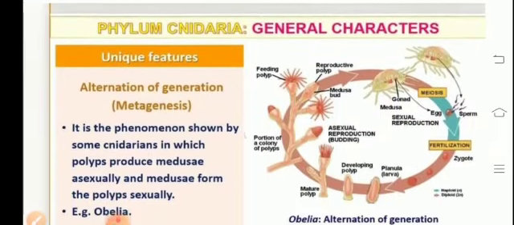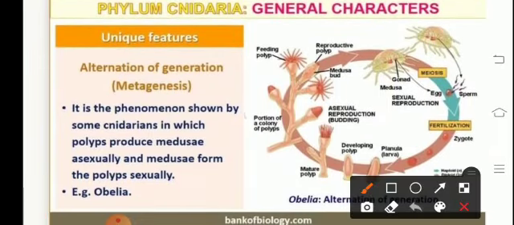Moving on to the alternation of generation, that is what is referred to as metagenesis. It is the phenomenon which is exhibited by certain cnidarians where polyp produce medusae by asexual reproduction, and medusae in turn form again polyp by sexual reproduction. It is observed in Obelia.